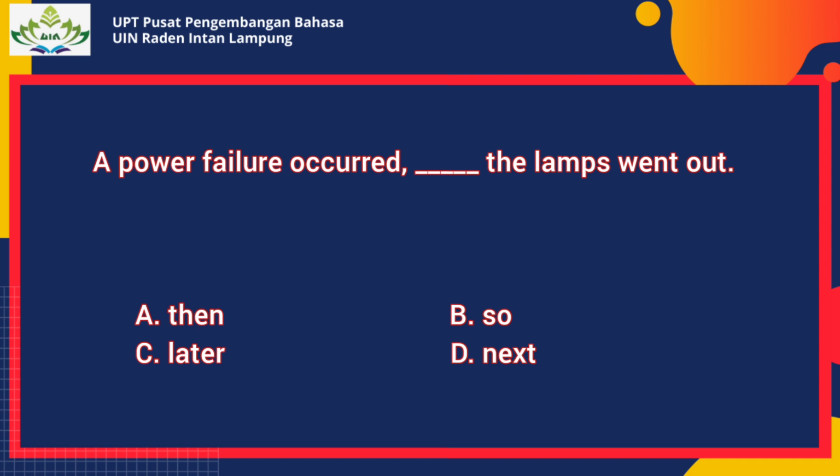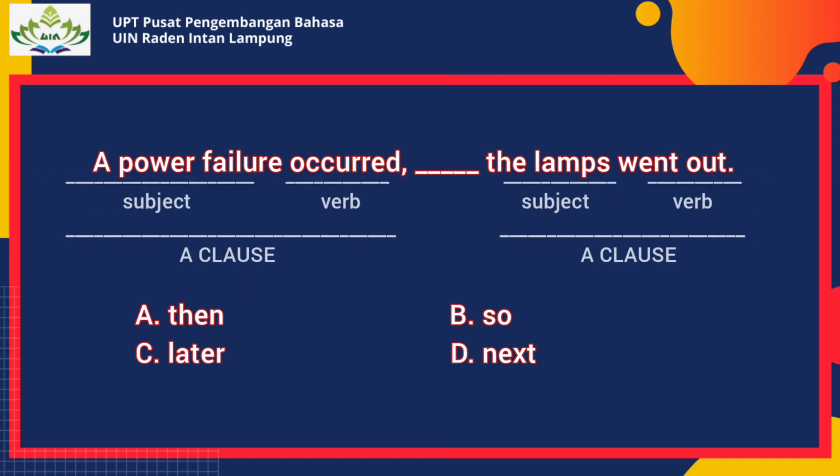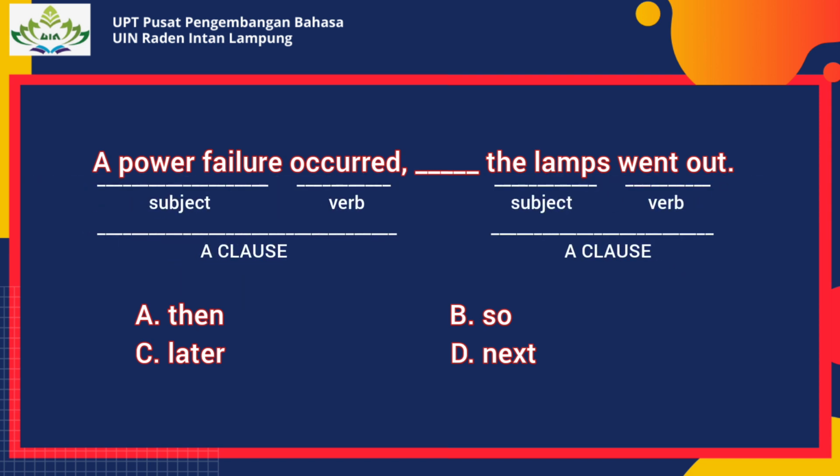In this example, you should notice quickly that there are two clauses. A power failure occurred and the lamps went out. This sentence needs a connector to join the two clauses. Then, later, and next are not connectors. So answers A, C, and D are incorrect. The best answer is answer B because so can connect two clauses.